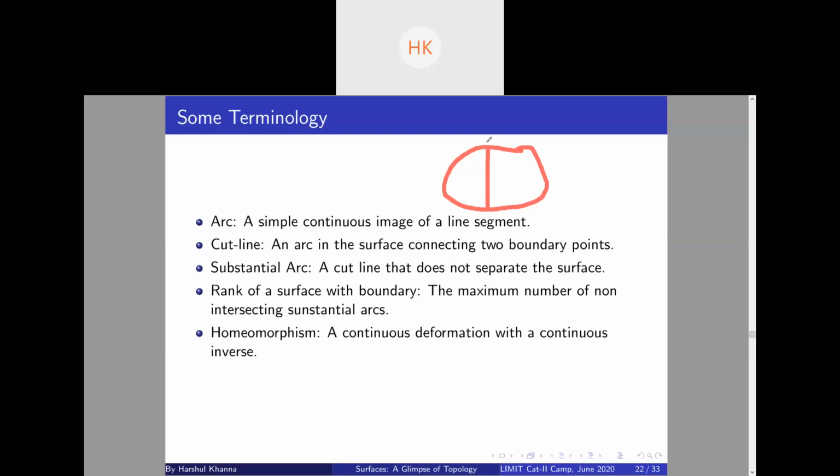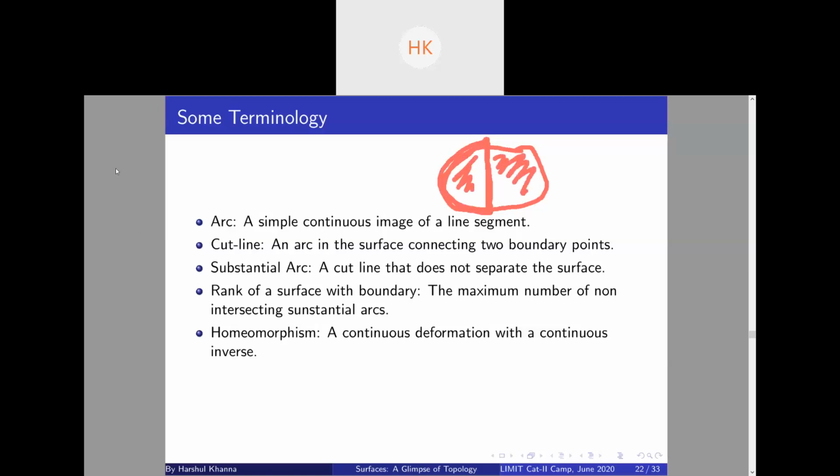Now what we do is start at one end of the cut line, move along the cut line, and go either left or right. Suppose I go left and trace the boundary of the disk. Note we get a simple closed curve. By the Jordan curve theorem, by the Jordan-Schönflies theorem, the simple closed curve encloses a disk. So we prove that this part is a disk. Similarly, following the same logic on the other side, the other part is also a disk.